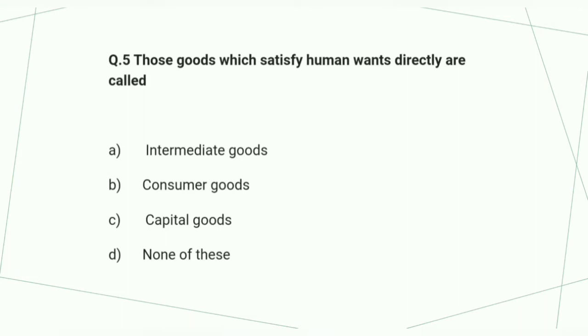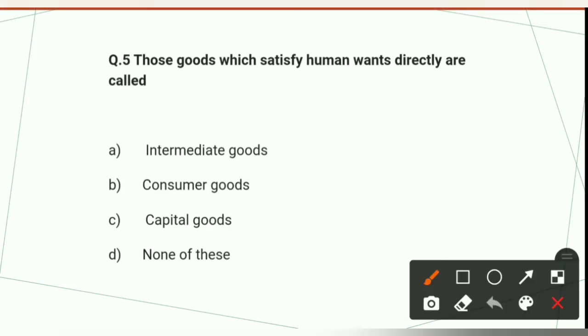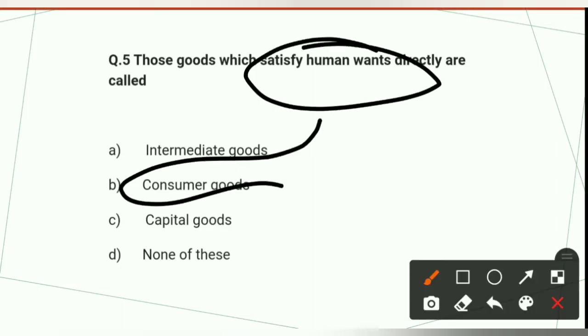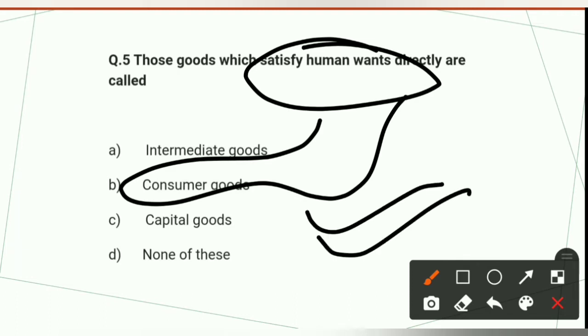Now see fifth question here. Those goods which satisfy human wants directly are called intermediate goods, consumer goods, capital goods, or none of these. Those goods which satisfy human wants directly are called consumer goods. So option number second is the correct option for this question.